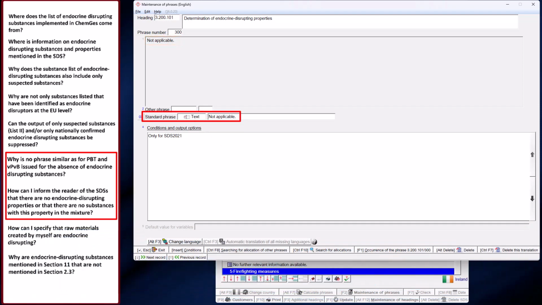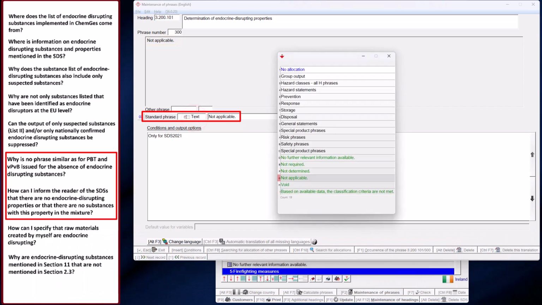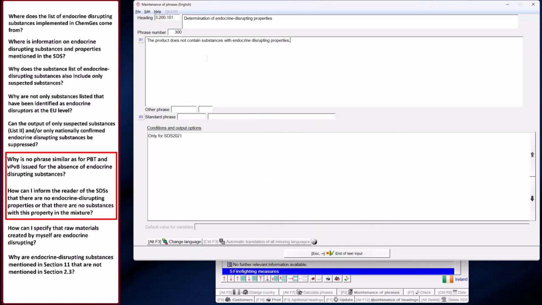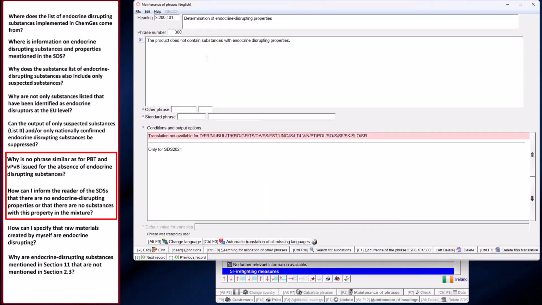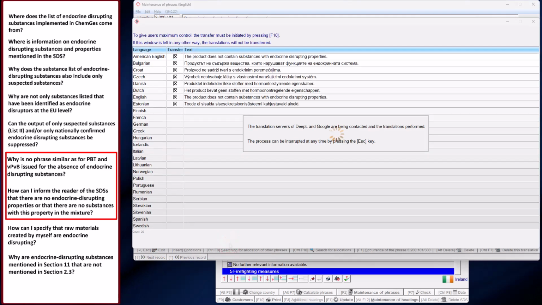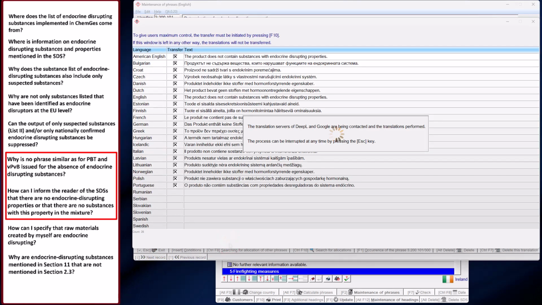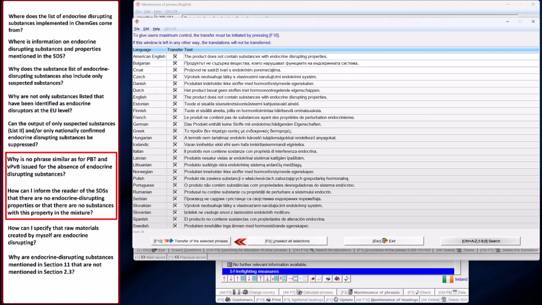If you want a different text, click first in the field, Standard Phrase, and select No Allocation in the overview screens. Then you can enter the text that you want. But since you will certainly need this text in other languages, just click the button for automatic translation of all missing languages. The translation will take place immediately. After the translation process, do not forget to transfer all translated phrases either by pressing F10 or by clicking on the button Transfer of the selected phrases.